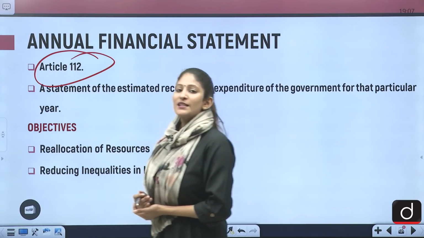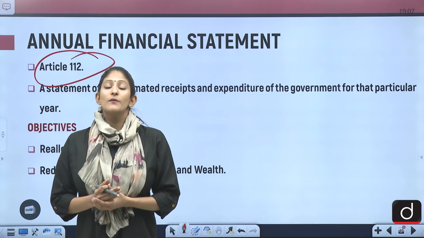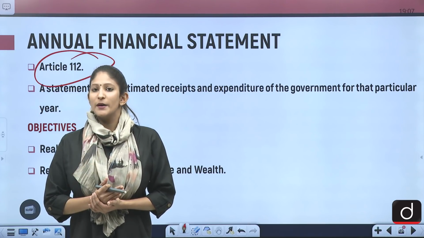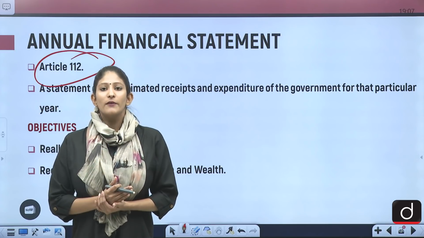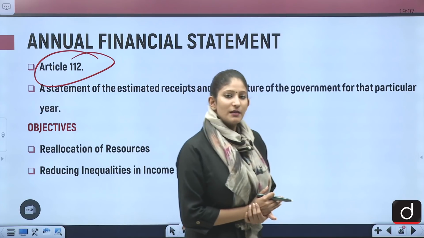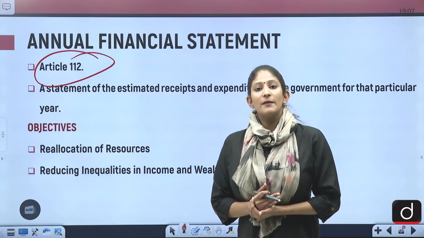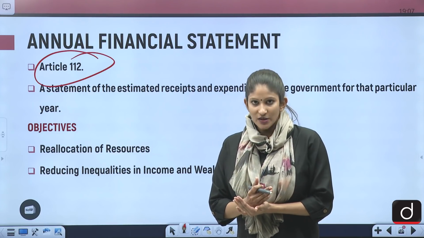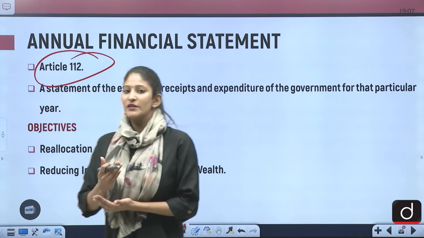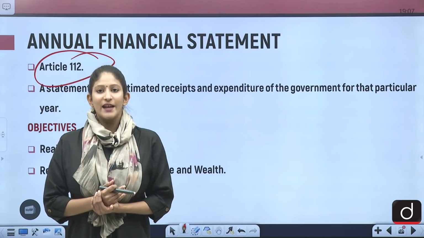Now, in the year 2017, there were certain changes that were made in the budget. So, first change was, before 2017, the budget used to be passed on the last day of the month of February. And if we talk about 2017, the budget started to get passed on the 1st of February. Then, the general budget was merged with the railway budget.